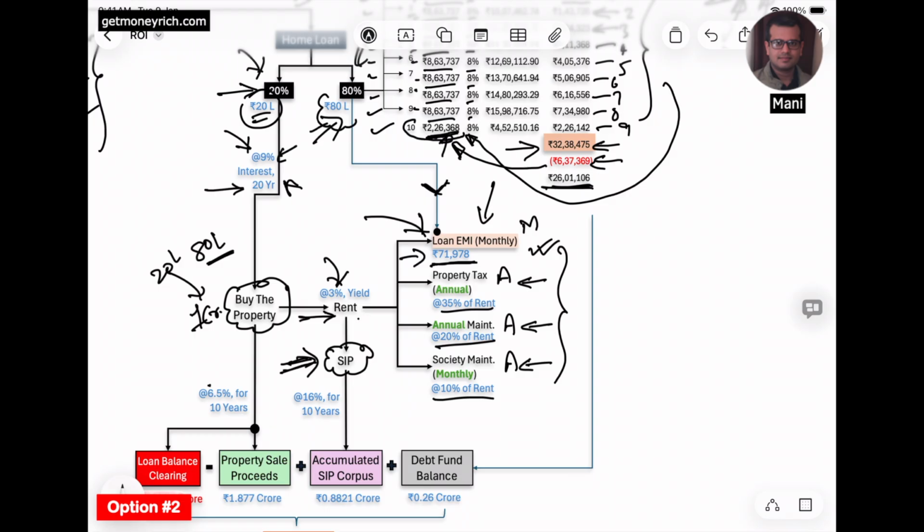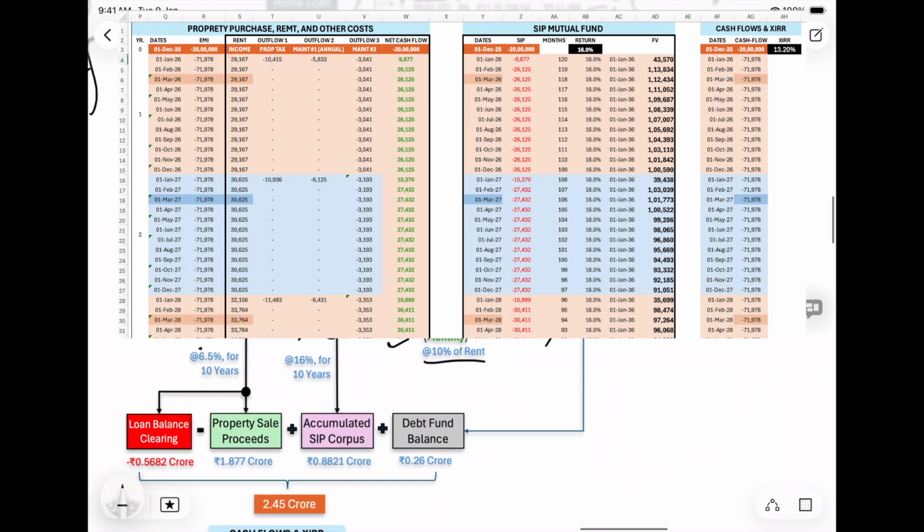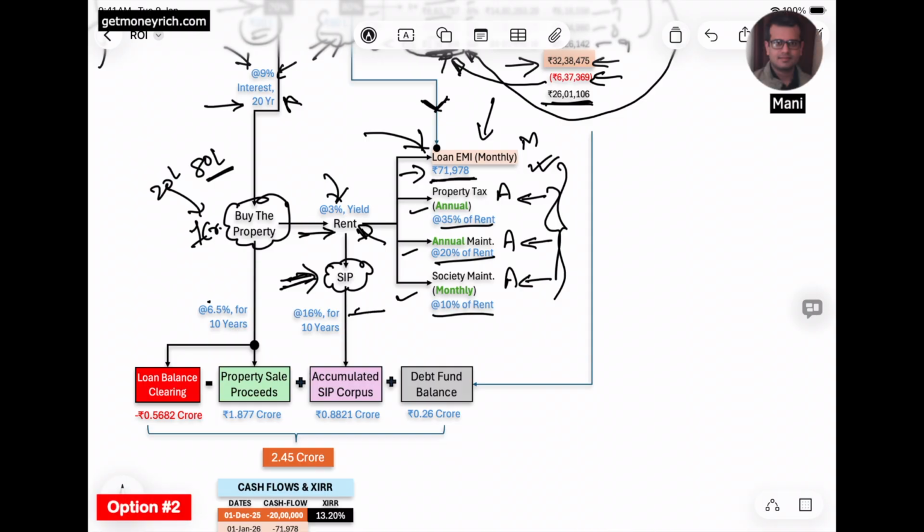For the balance amount, he will earn a 3% rent, and from that rent he will pay the property tax, annual maintenance and society maintenance, and even after paying all three costs, he will still have some positive cash flows. That positive cash flow he will invest in a mutual fund that will earn him a return of 16%, and he will continue that mutual fund investment for the next 10 years.